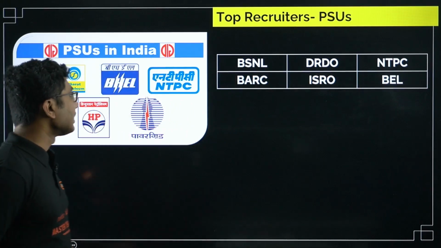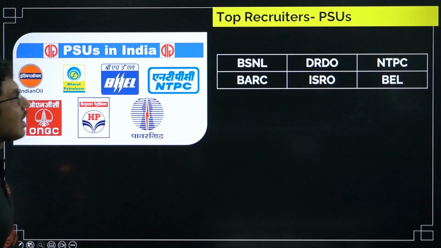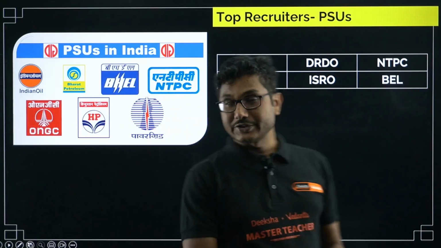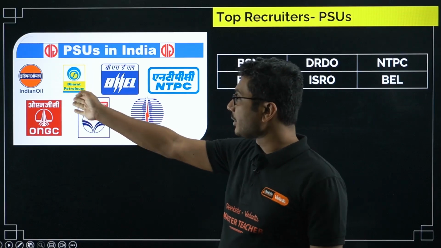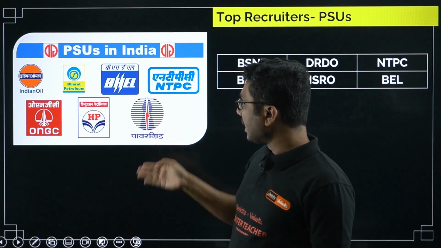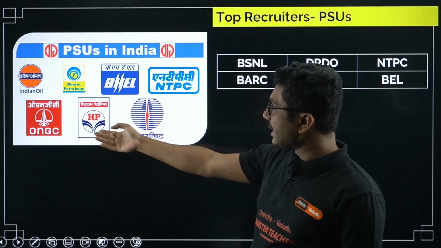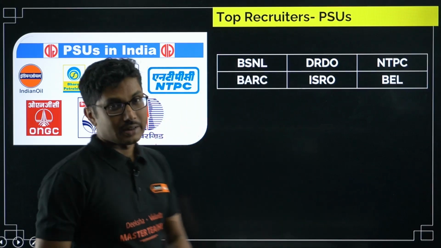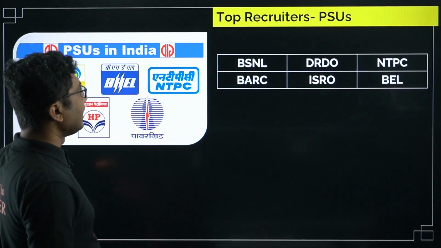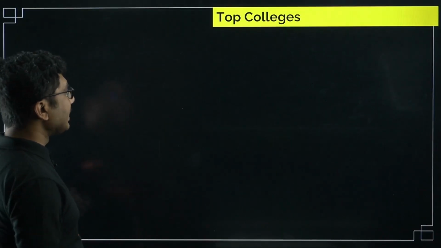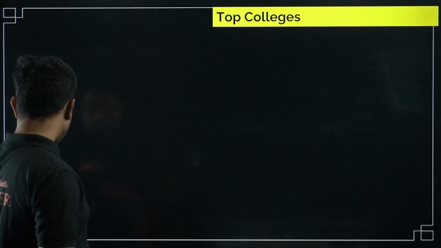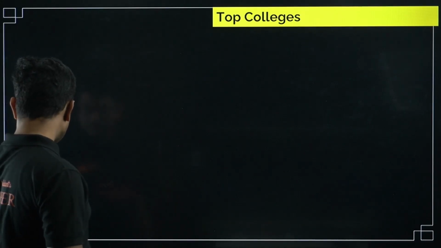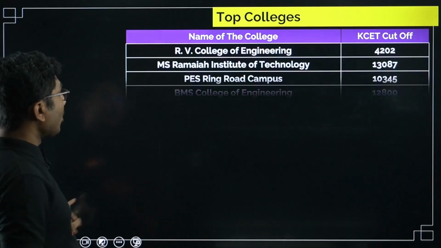These are the major companies that hire electrical and electronics engineers. Apart from them, we have Power Grid, HP, ONGC, they also hire electrical and electronics engineers, right? Now let's see some of the top colleges that offer this course and what the expected cutoff is.